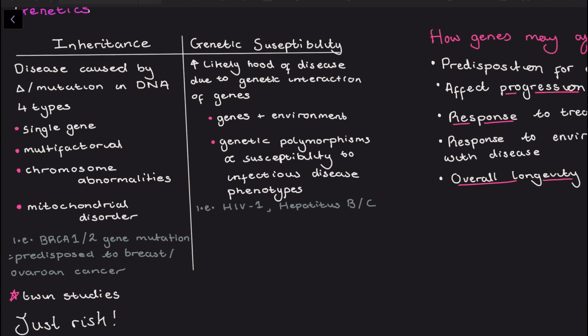The other one is genetic susceptibility. So this is an increased likelihood of developing a disease due to the genetic makeup. It's not just one gene that causes it, it's the collective effect of the whole genome. It's often an interaction between the genes and the environment, and research has shown a strong association between genetic polymorphisms and susceptibility to common infectious disease phenotypes such as HIV. A good way to study this is through twin and family studies, because we can study heritability this way.